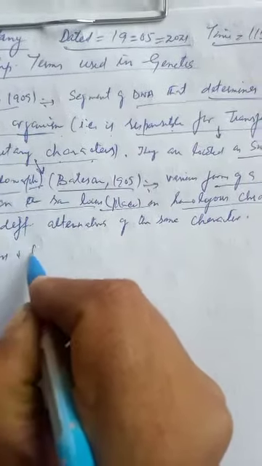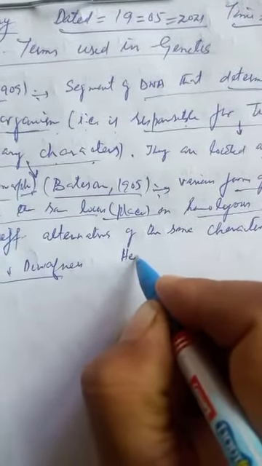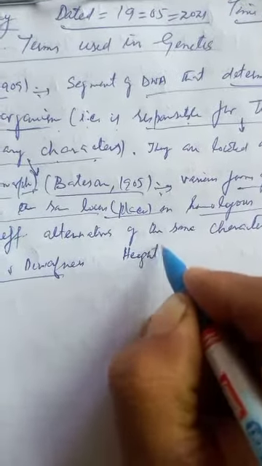For example, height is a character controlled by a particular gene, for example T, and height has two alternatives, tall and dwarf.